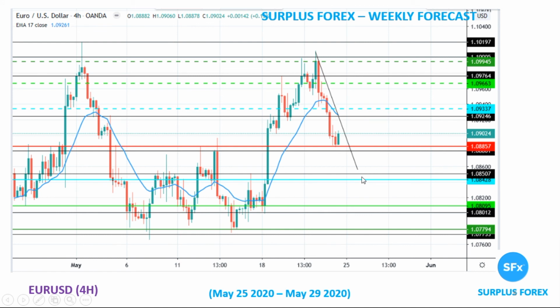If it falls below 108.50, then I'll catch it at 108.42, my entry, with first target at 108.09 and second target at 107.79. On the reverse side, if it starts rising and breaks the old resistance at 109.24, I'll make my entry at 109.33. Make sure it makes a good test here, and then I'll keep my first target at 109.66 and second target at 109.94.